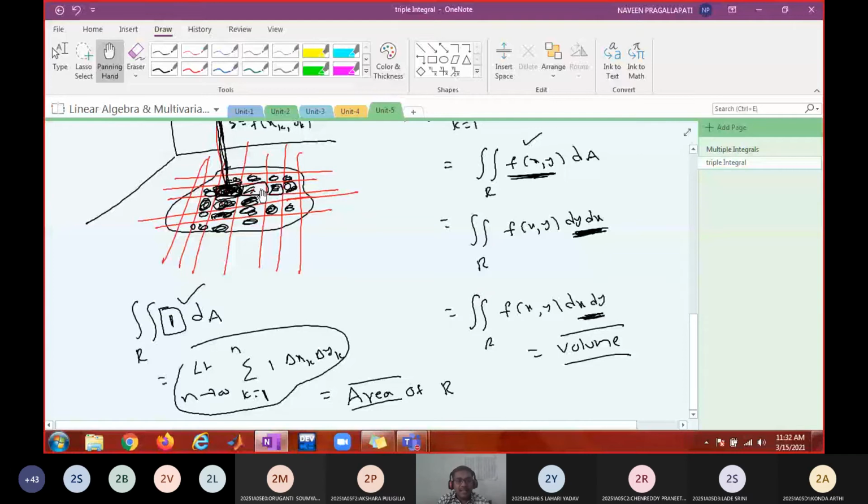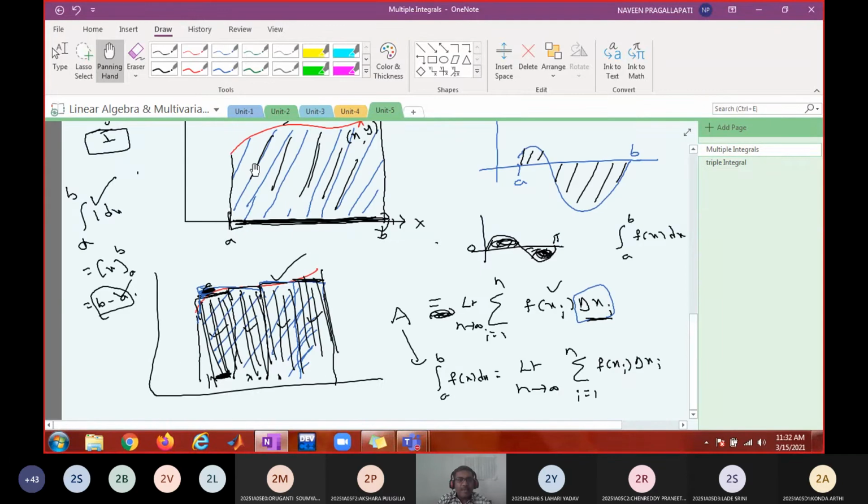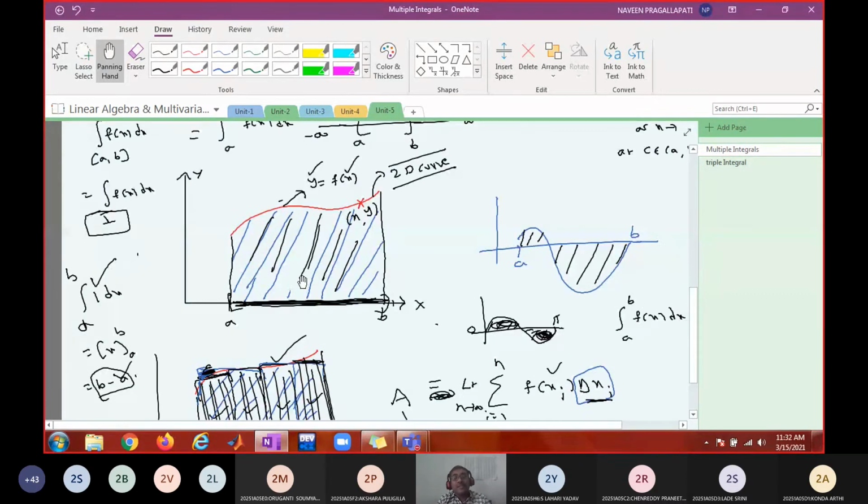Because double integral gives area, that area can be anywhere in the xy plane. There is no restriction. Whereas in single integral, the area has to be bounded by the x-axis and the curve. Therefore, to find out the area of a region, use double integral. To find out the volume of a region, it is better to use the volume integral, triple integral. Is that clear?